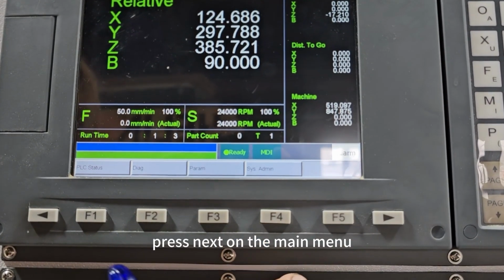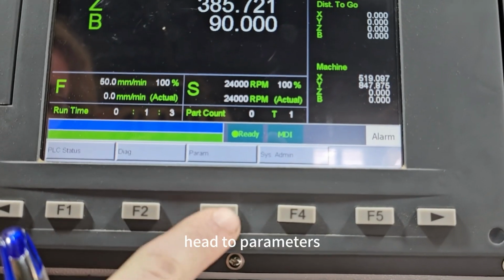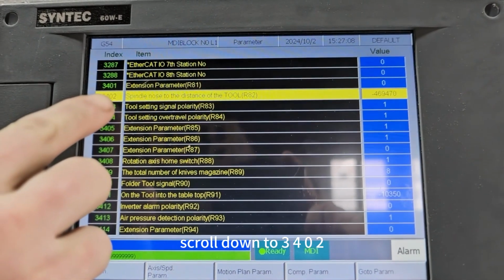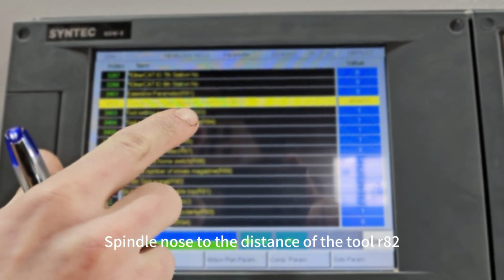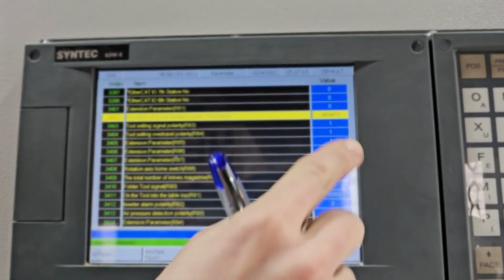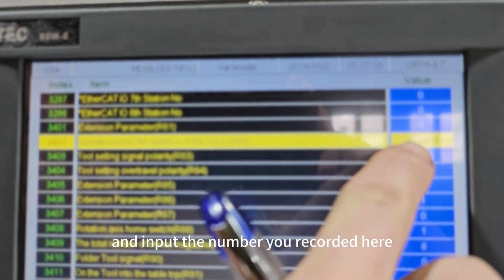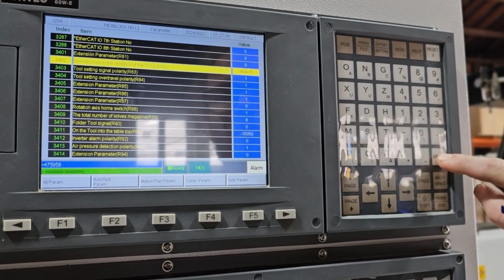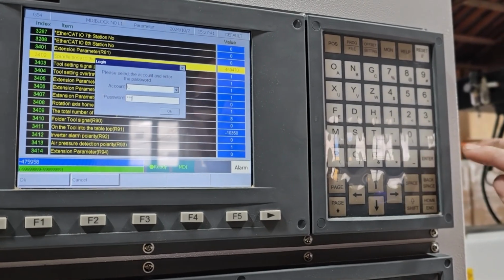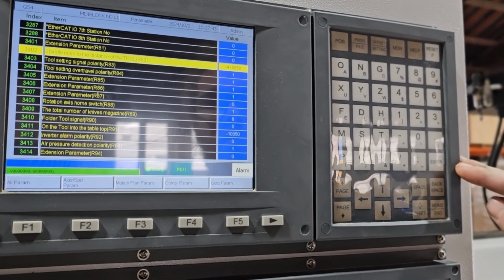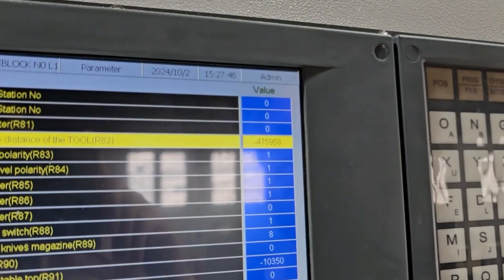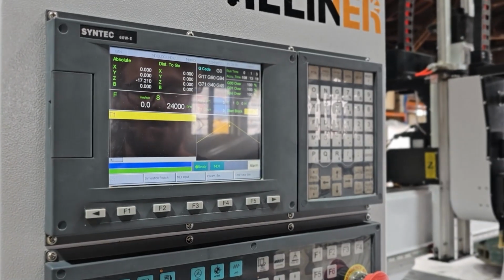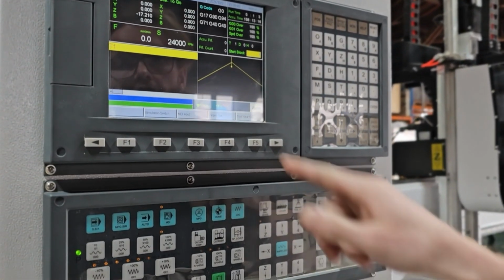Press Next on the main menu, head to Parameters, scroll down to 3402, spindle nose to the distance of the tool R82, and input the number you recorded here. Repeat the tool measurement for T1.